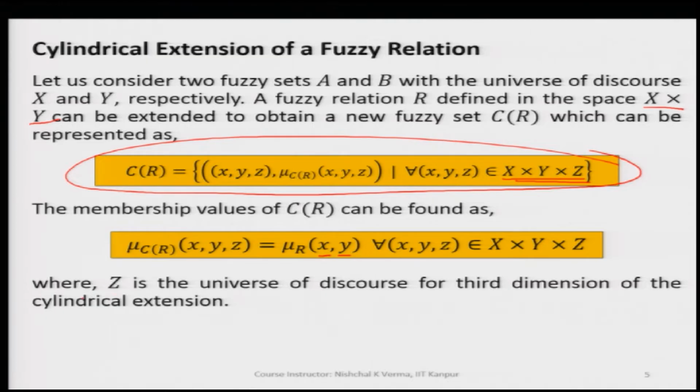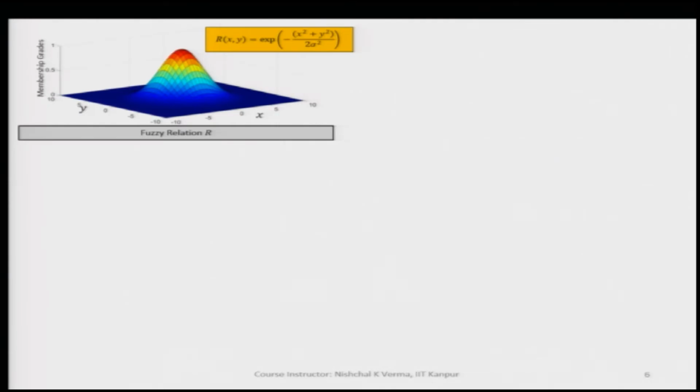So, by taking the cylindrical extension of a fuzzy relation, we are adding one more dimension. And please note that by doing this we can increase any number of dimensions. So, this is the cylindrical extension of R which is increasing one dimension. Now, further we can go ahead, we can increase one more dimension if it is needed. So, this is very simple to understand.